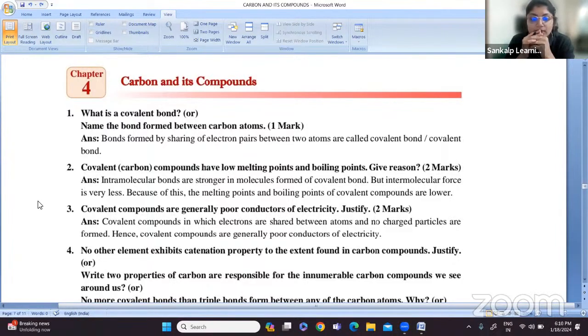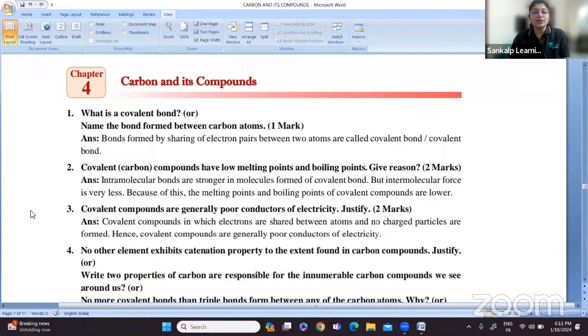But the intermolecular force is very less. When you look at the intermolecular forces, they are very weak. Because of this, the melting and boiling points of covalent compounds are lower. This is the reason why covalent compounds have low melting points: the intramolecular bonds are stronger as compared to the intermolecular forces between the covalent compounds.